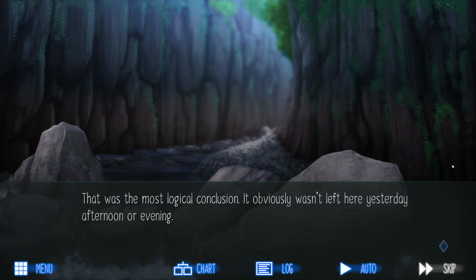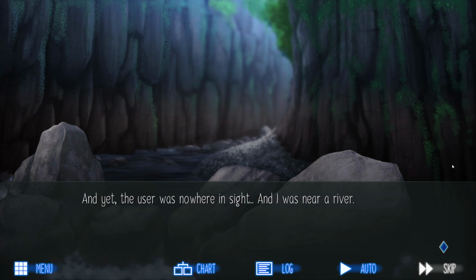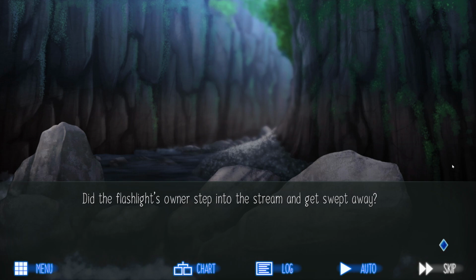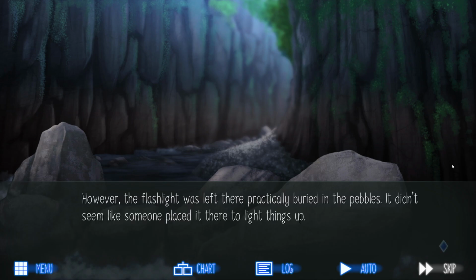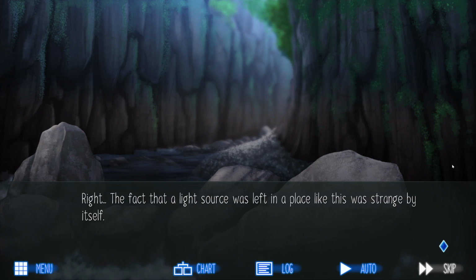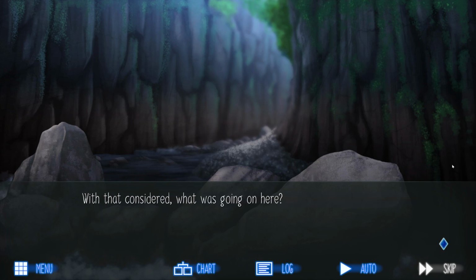It obviously wasn't left here yesterday afternoon or evening, and yet the user was nowhere in sight, and I was near a river. Did something bad happen? Did the flashlight's owner step into the stream and get swept away? That was the most likely and worst possible scenario. However, the flashlight was left there practically buried in the pebbles. It didn't seem like someone placed it there to light things up. It was the dead of night. There was no way you wouldn't notice dropping your flashlight when it was so dark. Right, the fact that a light source was left in a place like this was strange by itself. With that considered, what was going on here?